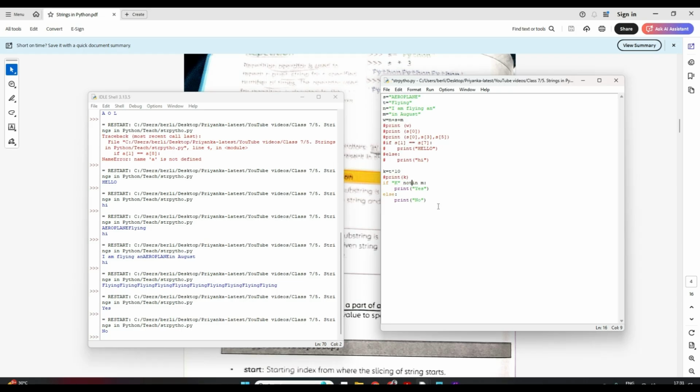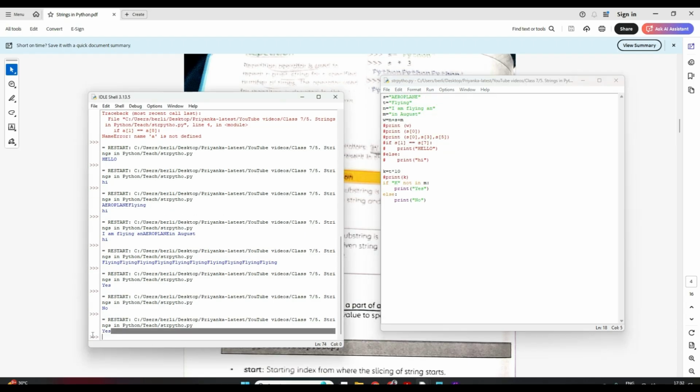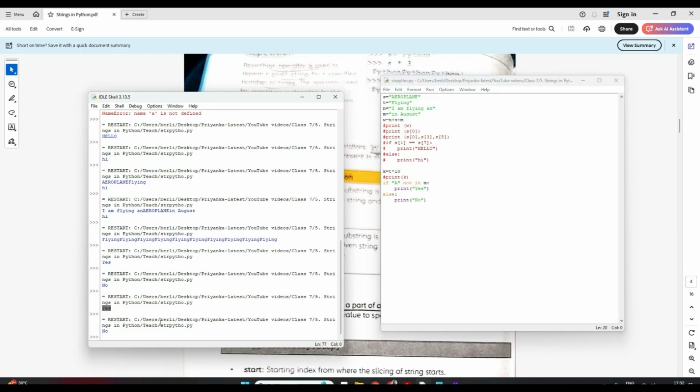Clear? Now let's try to see not in also. If I write if K not in M, this is a true statement, since K is not in M, so it should come here, correct? Now if I save, it will print yes instead of no. See, yes. Similarly, if I write A not in M, which is a false statement, it will come to the else part, correct? Now let me save and run. See, no. So clear, not in and in.